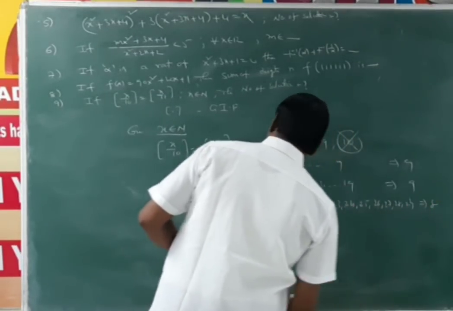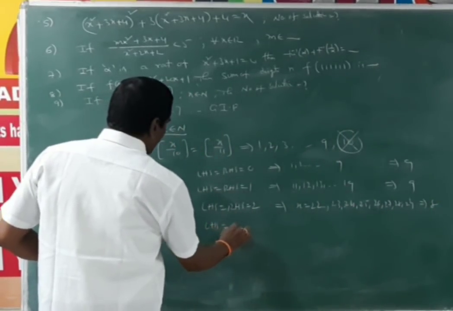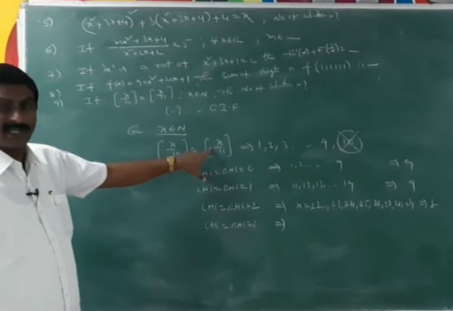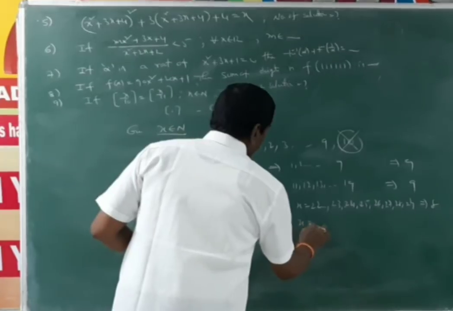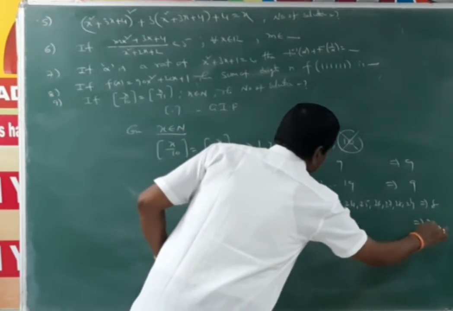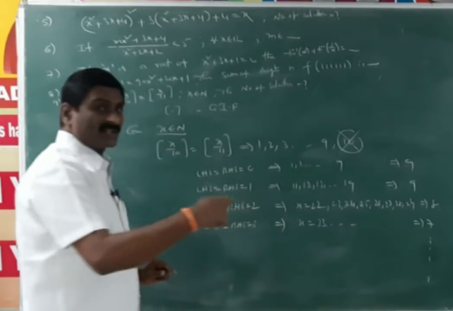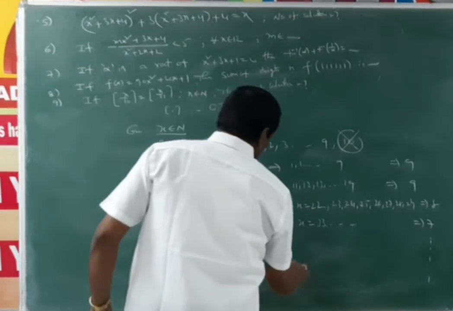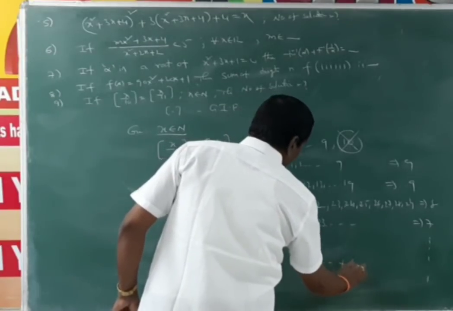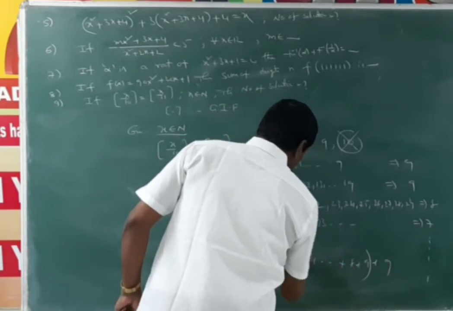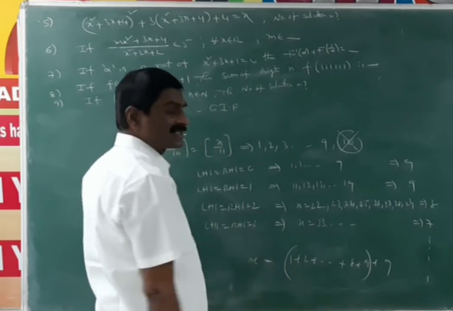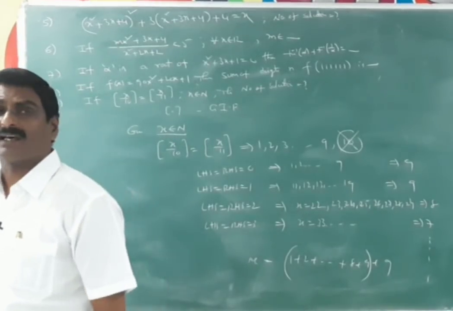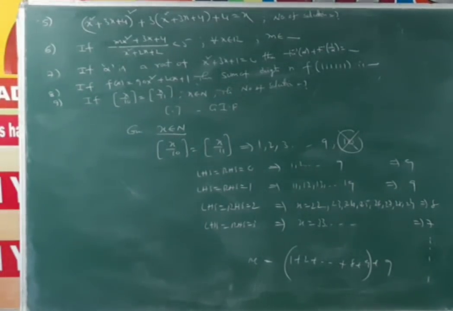Similarly, for LHS is equal to RHS is equal to 3, the minimum value begins from 33, so 33 and so on gives 7 solutions. By observing these values, 8, 7, and so on up to 1, the number of solutions is equal to 1 plus 2 plus so on up to 8, plus 9. Here is the sum of the natural numbers, n into n plus 1 by 2, plus 9. So find the total value. That is the number of solutions of that equation.